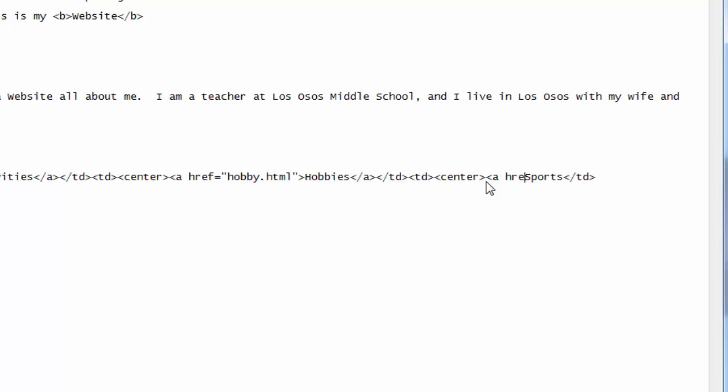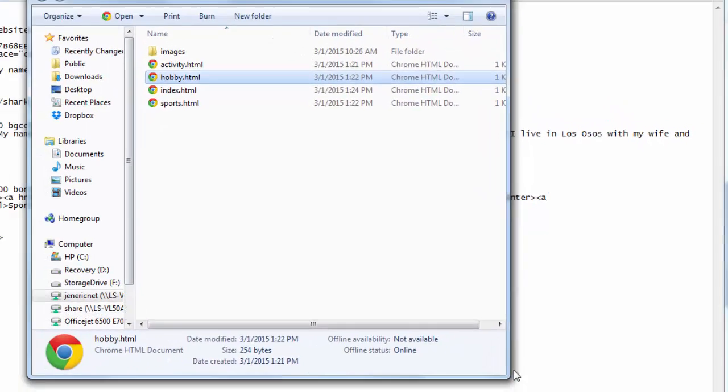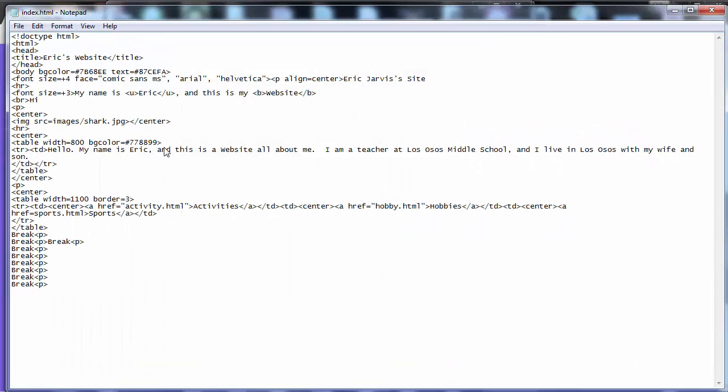A href equals sports.html. Close the tag, and then right after sports, I need to say stop A. I might want to check. Did I call it sport or sports? Sports. Good. All right. So hopefully there's no typos.